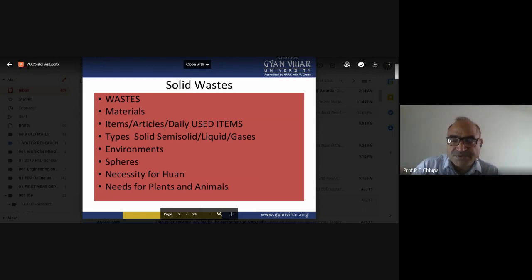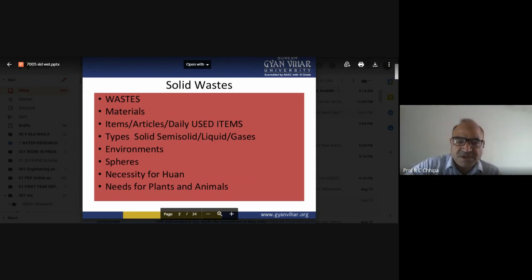The gases are carbon dioxide, nitrogen oxides, sulfur oxides, carbon monoxide, oxygen. If kitchen gas is there, that is liquefied petroleum gas, and after its combustion it is converted into carbon dioxide and carbon monoxide. So those are waste.